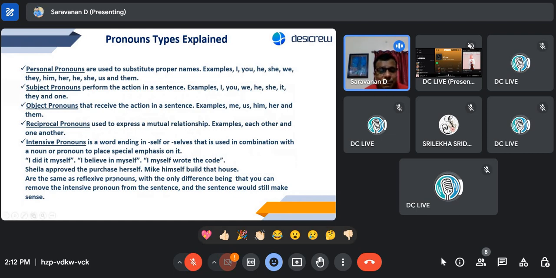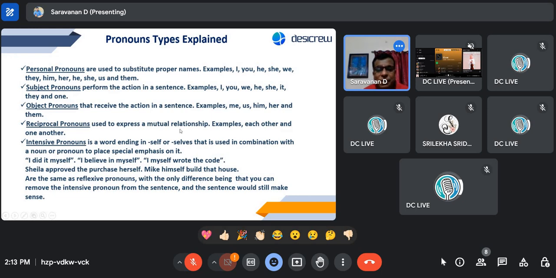Sheila approved the purchase herself. It can be said "Sheila approved the purchase" as well, right? But "Sheila approved the purchase herself," right? Mike himself built that house. It can be said that Mike built that house, right? But "Mike himself built that house."